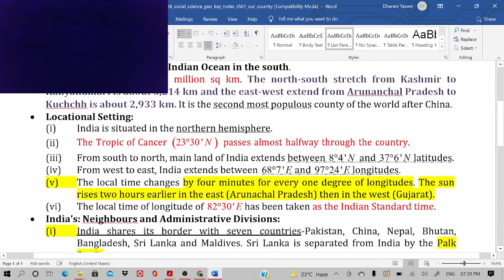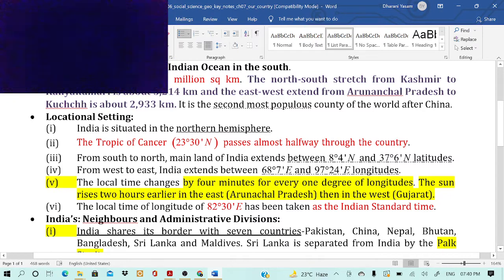India has an area of 3.28 million square kilometers. The north-south stretch from Kashmir to Kanyakumari is about 3,214 km, and the east-west extent from Arunachal Pradesh to the Rann of Kutch in Gujarat is about 2,933 kilometers. It is the second most populous country in the world after China.